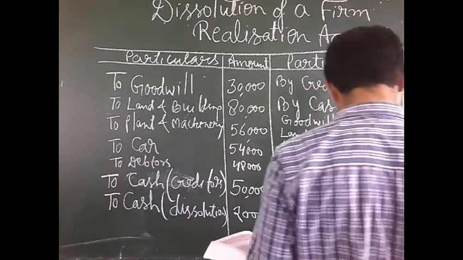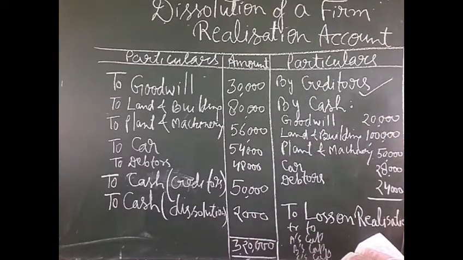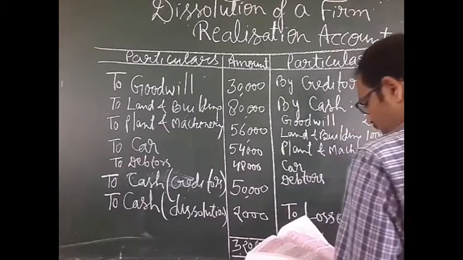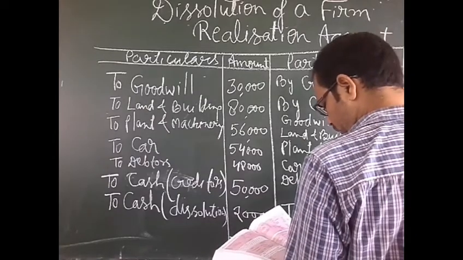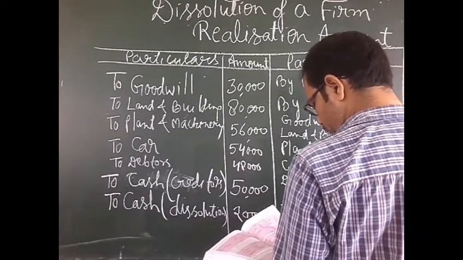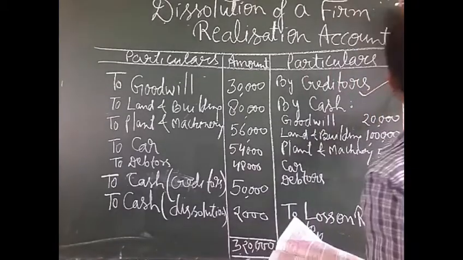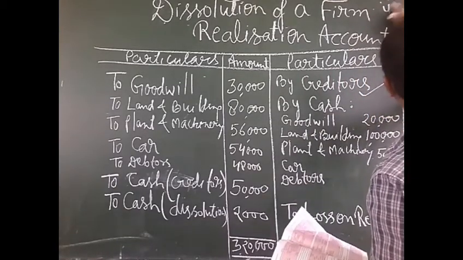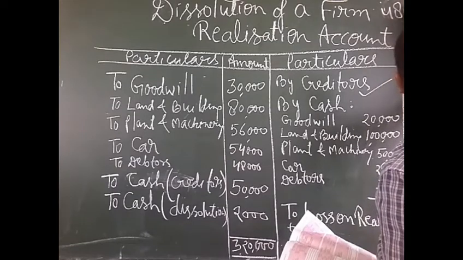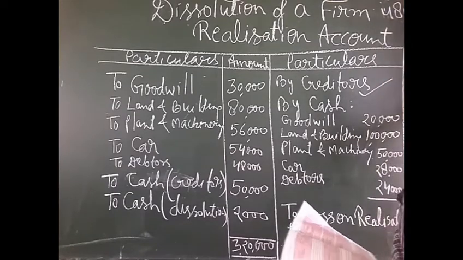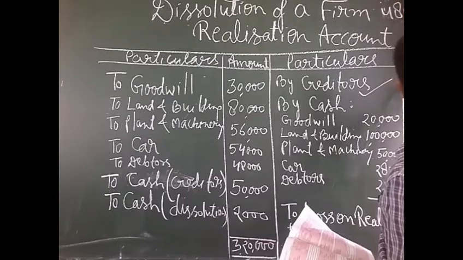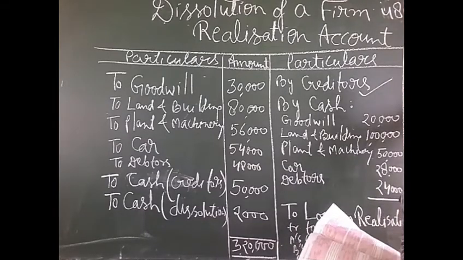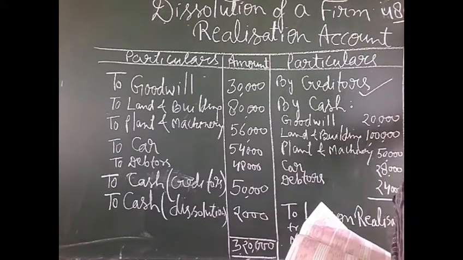This loss of rupees 48,000 will be divided in the old ratio, which is given 2:1:1. The amount will come 48,000 into old ratio 2:1:1, means 2/4.